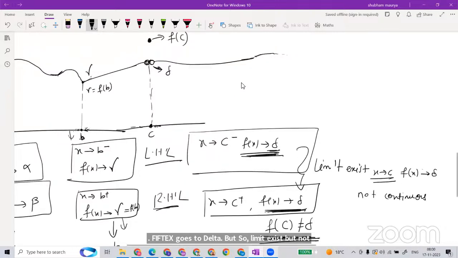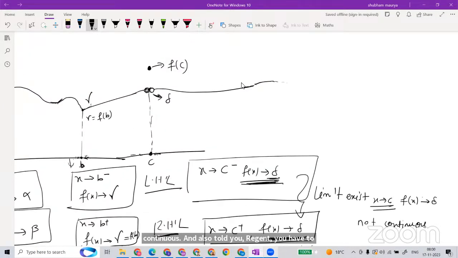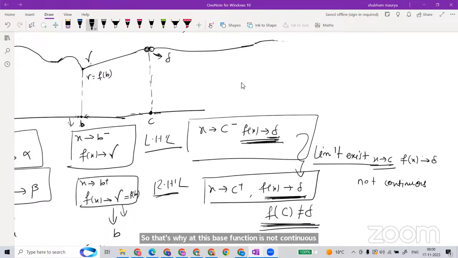And I also told you the reason, no? You have to lift the pen. Continuing, you still see delta here, but at exactly c you have to lift your pen and keep it here, and then continue. That's why at this place the function is not continuous, but the limit exists. As x goes to c, f of x goes to delta.